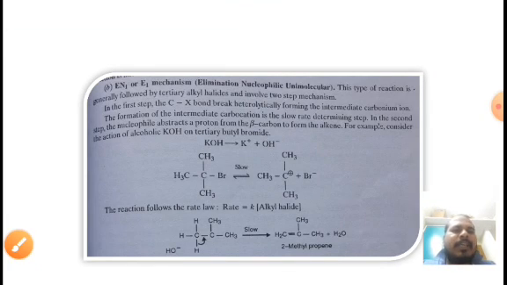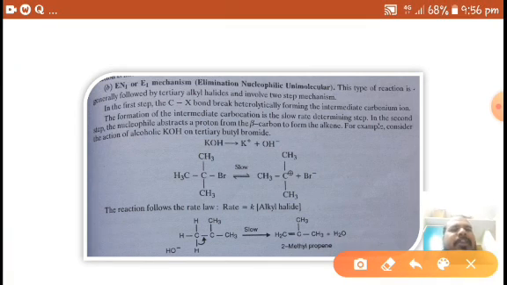Coming to the E1 mechanism, in E1 reactions usually tertiary alkyl halides participate. In the first step, the breakage of the C-X bond takes place heterolytically and forms a carbocation, in the same way as in SN1 reactions.